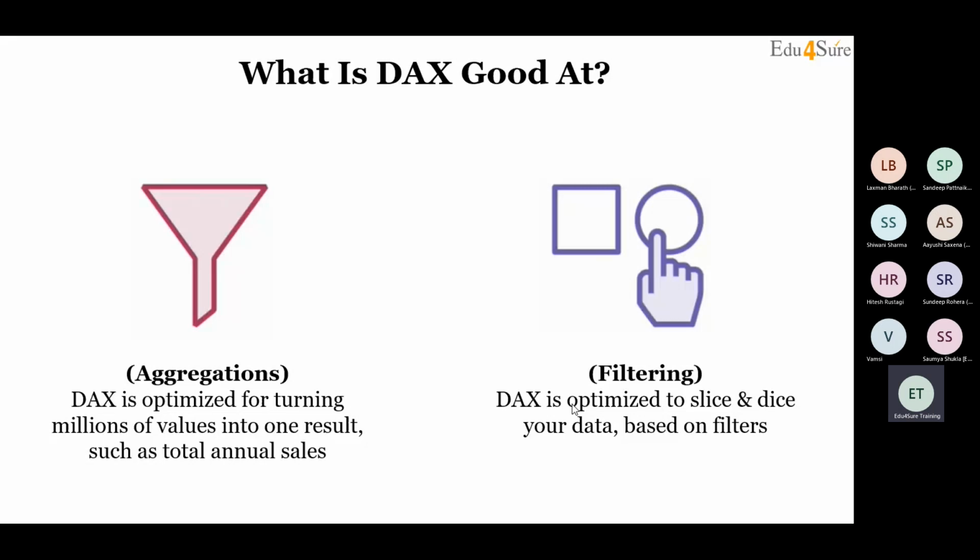So what is the common point in these two factors, aggregations and filtering? The common point is you are accessing the table vertically, right? Just think and tell me yes or no. You are not accessing the table horizontally, you are accessing the table vertically. Whenever you are doing any aggregation or you are putting any filter on the table, how are you accessing the table, vertically or horizontally? Vertically. So you need to understand DAX is good for vertical access, number one.